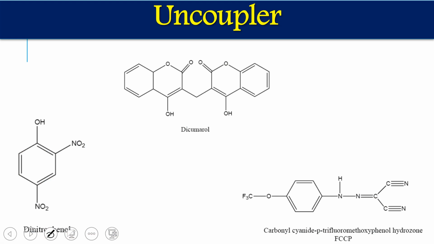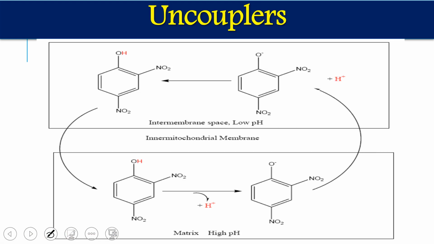So what do these compounds do? These compounds bind with those protons. So this is the mechanism. This is the intermembrane space, the space between the two mitochondrial membranes, and this is the matrix. So normally in the electron transport chain, we create a proton gradient in the intermembrane space. It means here we have a high amount of protons, so the pH is very low.